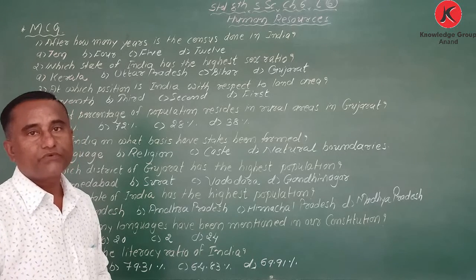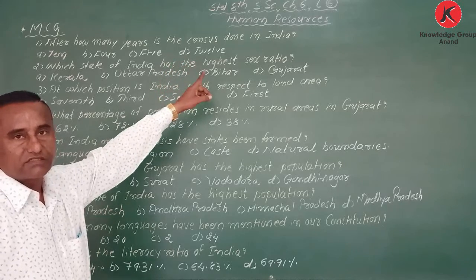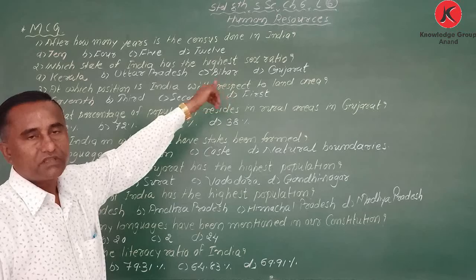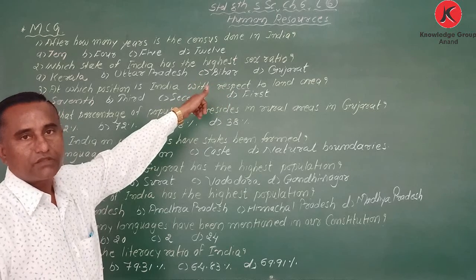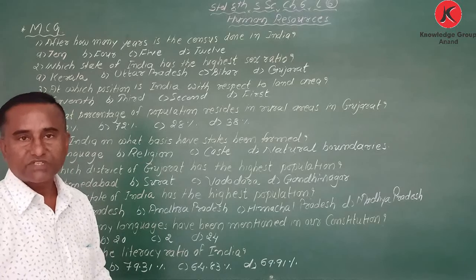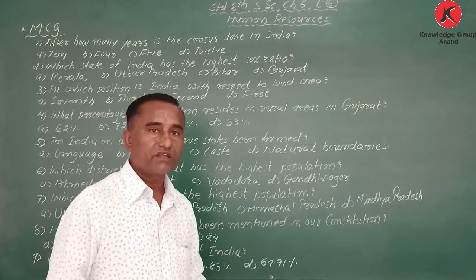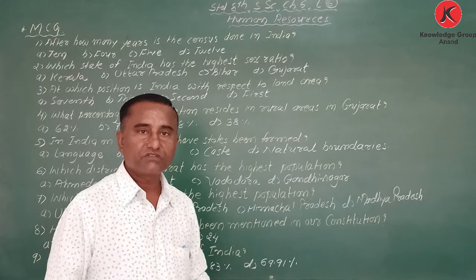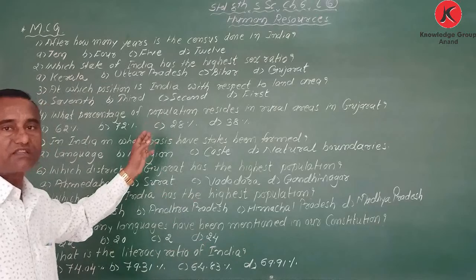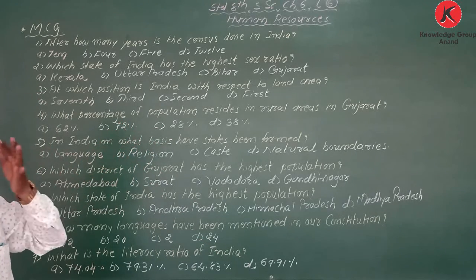Today I am going to deal with the objective type question answers. Standard 8 SS, chapter number 6, video number 6. The name of the chapter is Human Resources. In this chapter, we have learned about census, population density, birth rate, death rate, migration, sex ratio, literacy, everything. Now, these are the multiple choice questions belonging to this chapter.